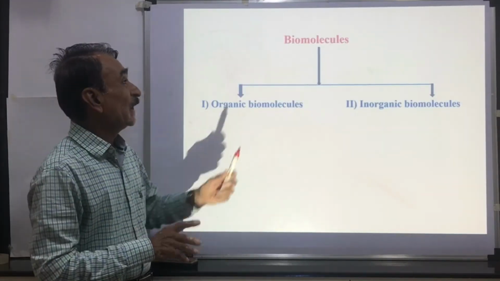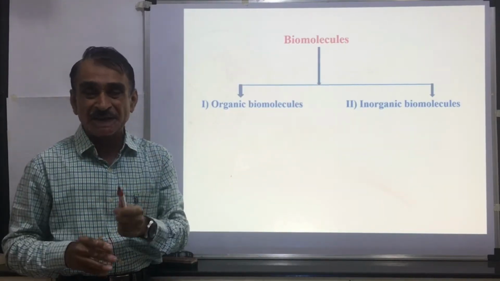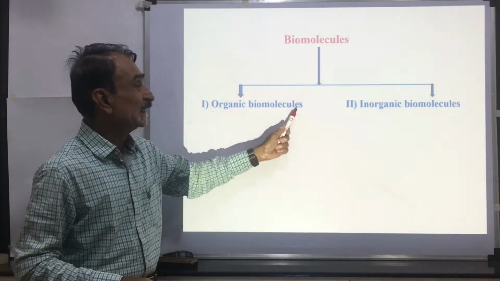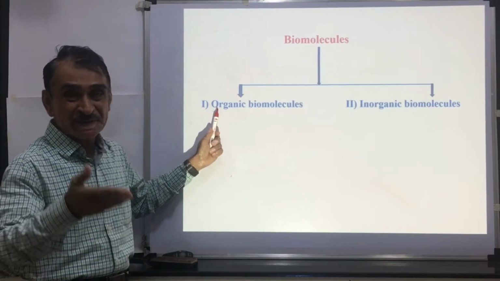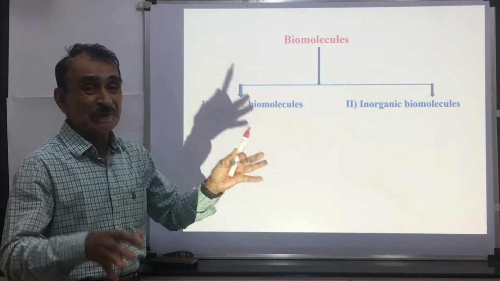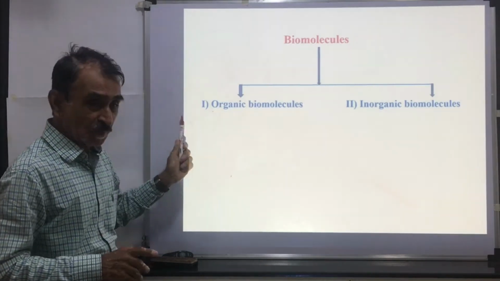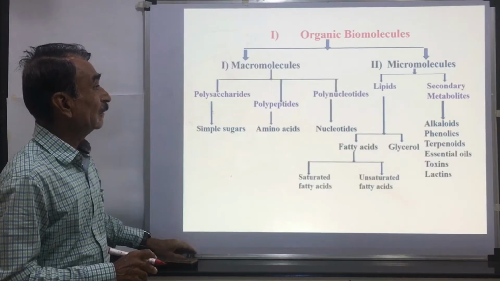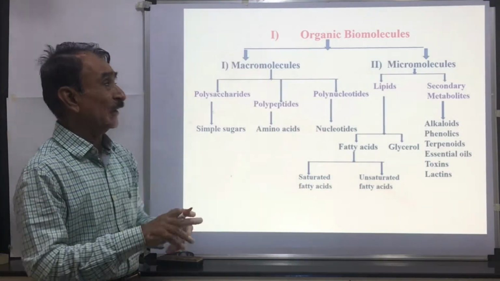Just now we have seen that biomolecules are the chemical substances which are present in the living cells. These are of two types: organic biomolecules and inorganic biomolecules. Again, organic biomolecules are further divided into macro and micro, etc. So biomolecules are the chemical substances which are present in the protoplasm. These are of two types: organic biomolecules and inorganic biomolecules. Then we shall firstly proceed towards the organic biomolecules.